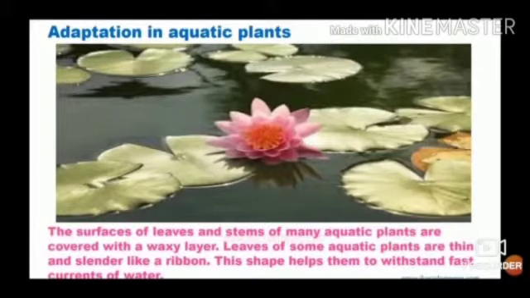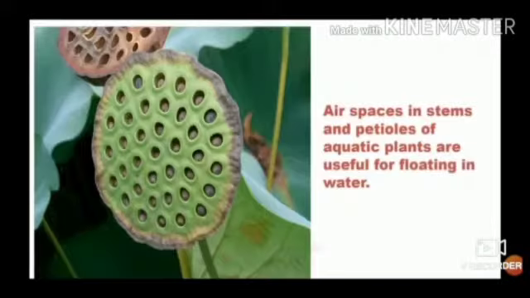The surfaces of the leaves and stems of many aquatic plants are covered with a waxy layer. You can see, children, for example, the lotus leaf, the surface of the leaves is very waxy. The leaves of the aquatic plants are thin and slender like ribbon. These shapes help them to withstand the fast current of water. Air spaces in the stems and petioles of aquatic plants are useful for floating in water.